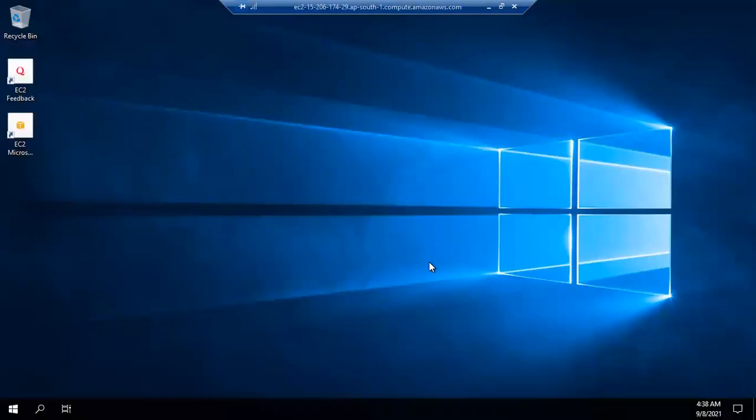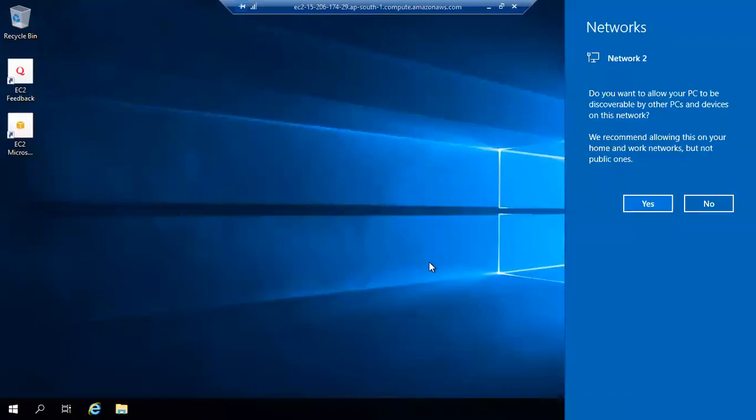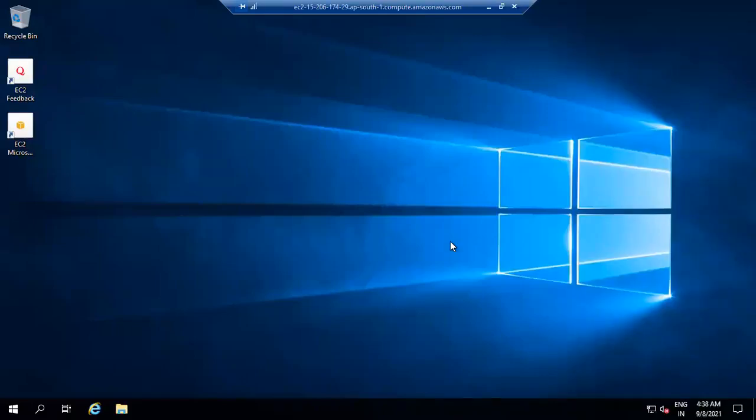Please experience. It will take some time because we are doing it for the first time. Let's experience. You have successfully connected to a Windows machine, which is somewhere running in Mumbai data center, and you are able to connect. Clear about this? What is the hardware configuration of this machine? You already know it. If you want to confirm, you can confirm it.